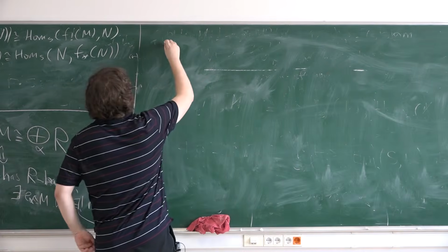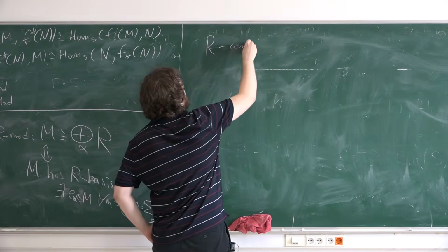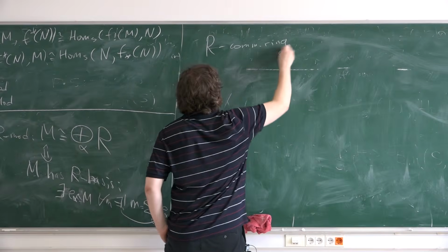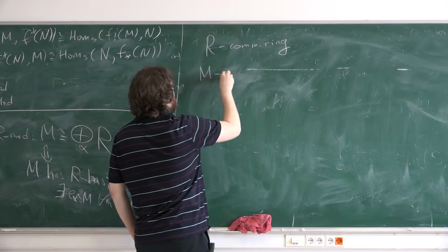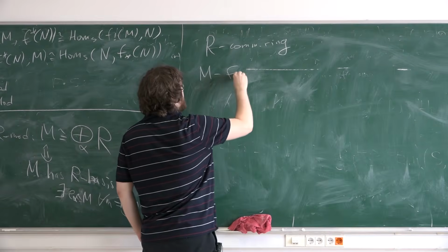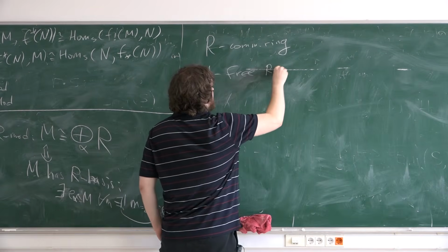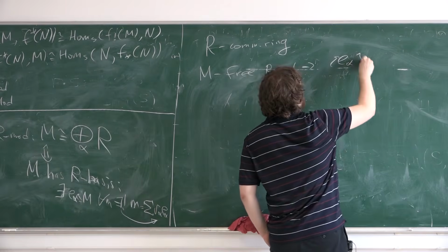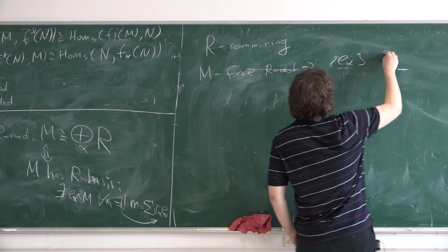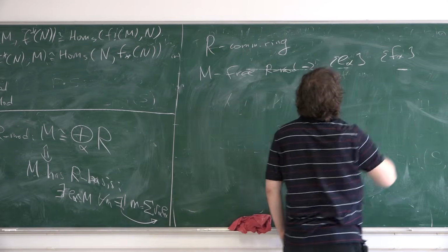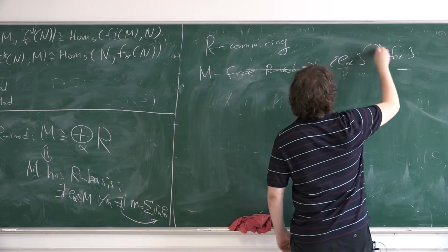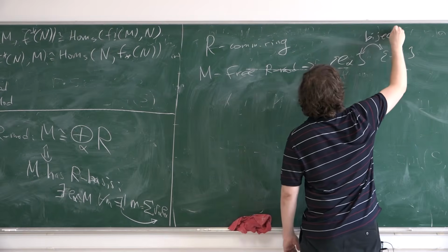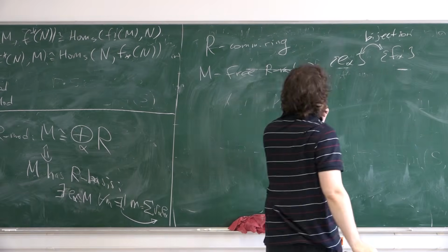If R is a commutative ring and M is a free R-module, then this is also true. Any two bases are in bijection.